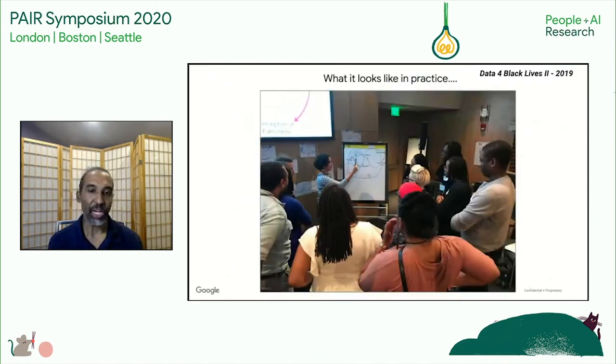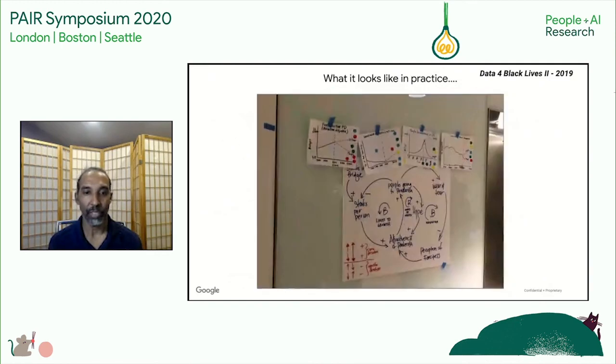Now, just to demonstrate that people can pick up the techniques for drawing these causal maps pretty quickly, I want to show you what it looks like in practice for people to do this work with a couple of photos. These folks are actually developing a boundary object about wealth and income disparities after only an hour and a half of introduction to the techniques. This is what it looks like in practice as well in terms of the sorts of boundary objects that are generated.